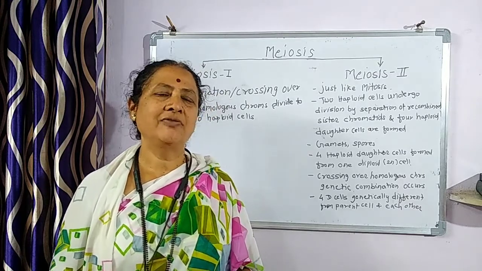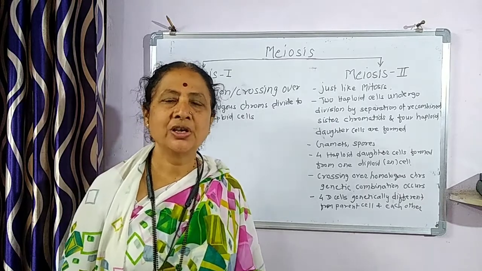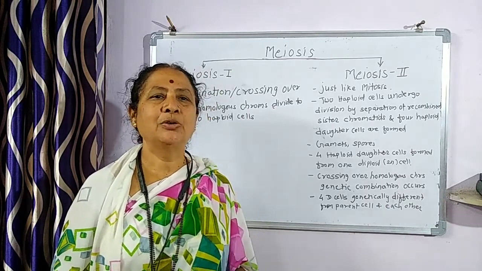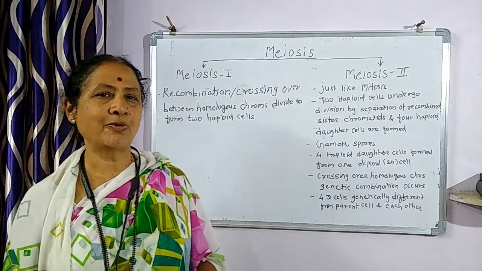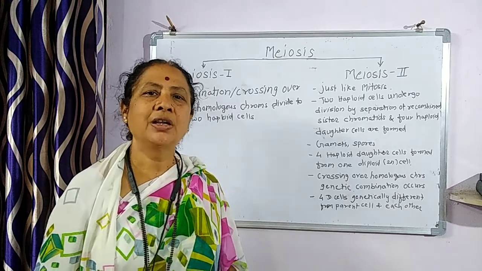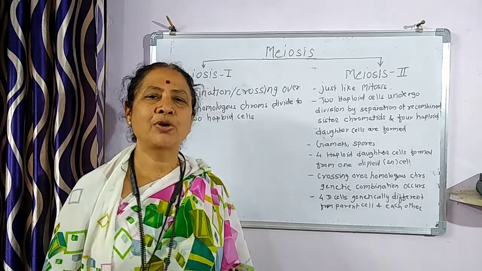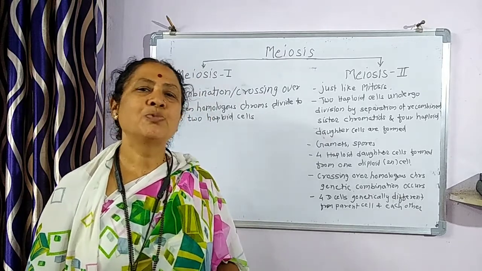Now we have studied in detail the phases of mitosis. Today we shall study meiosis. Meiosis is the type of cell division which is carried out in the case of gametes, for reproductive growth, gamete formation, or spore formation.